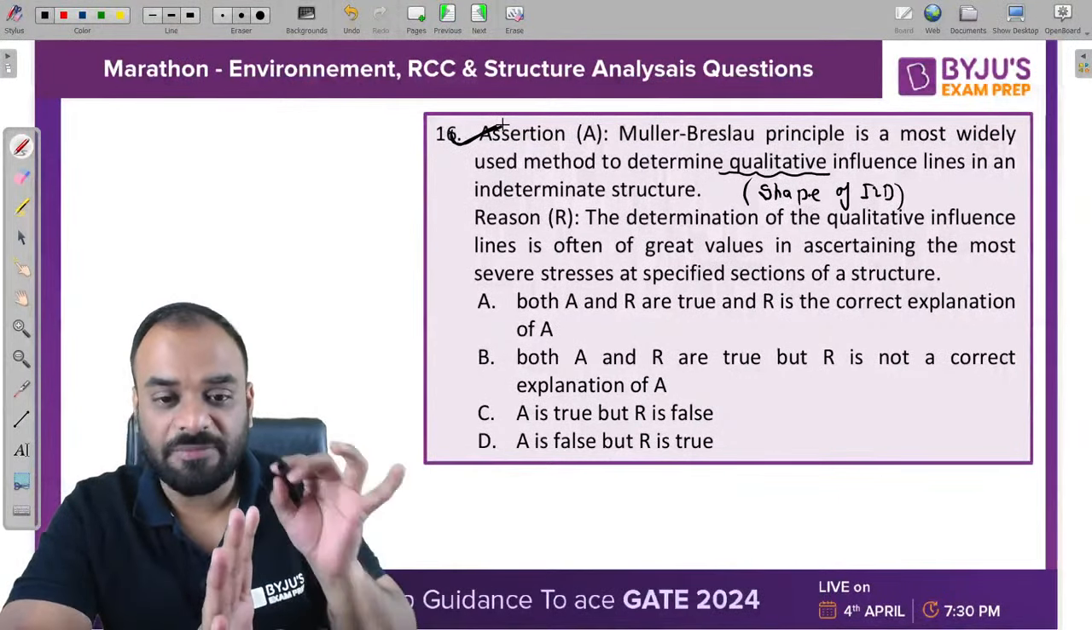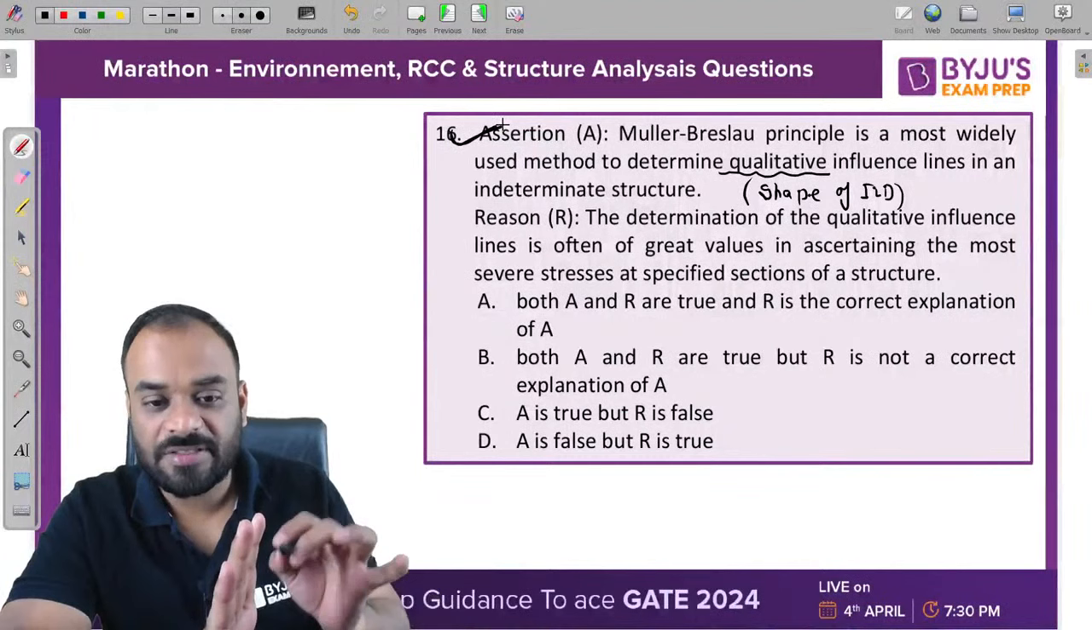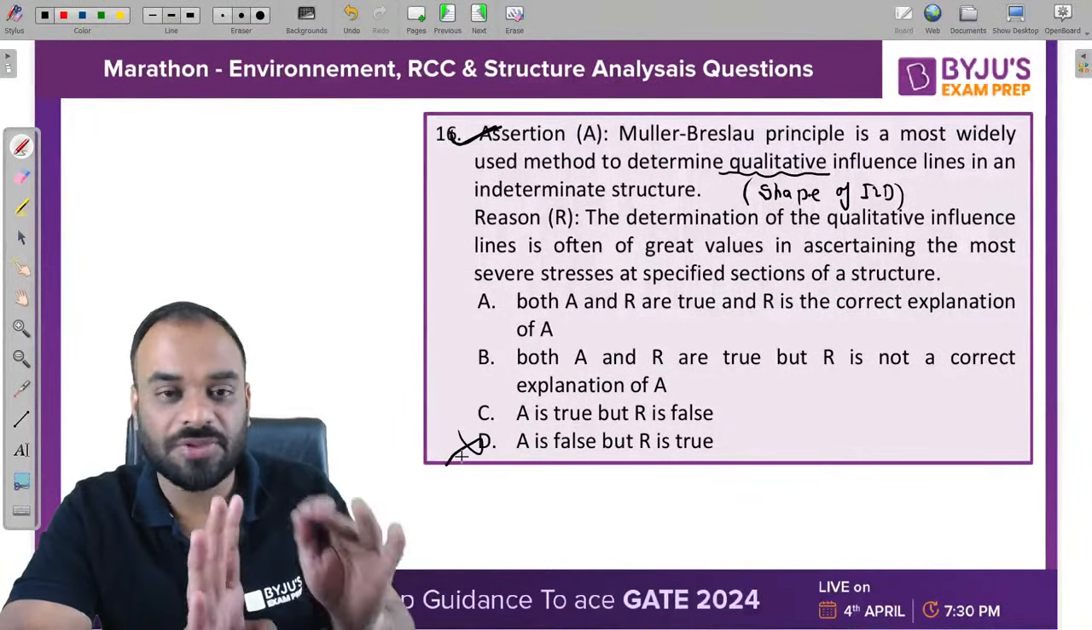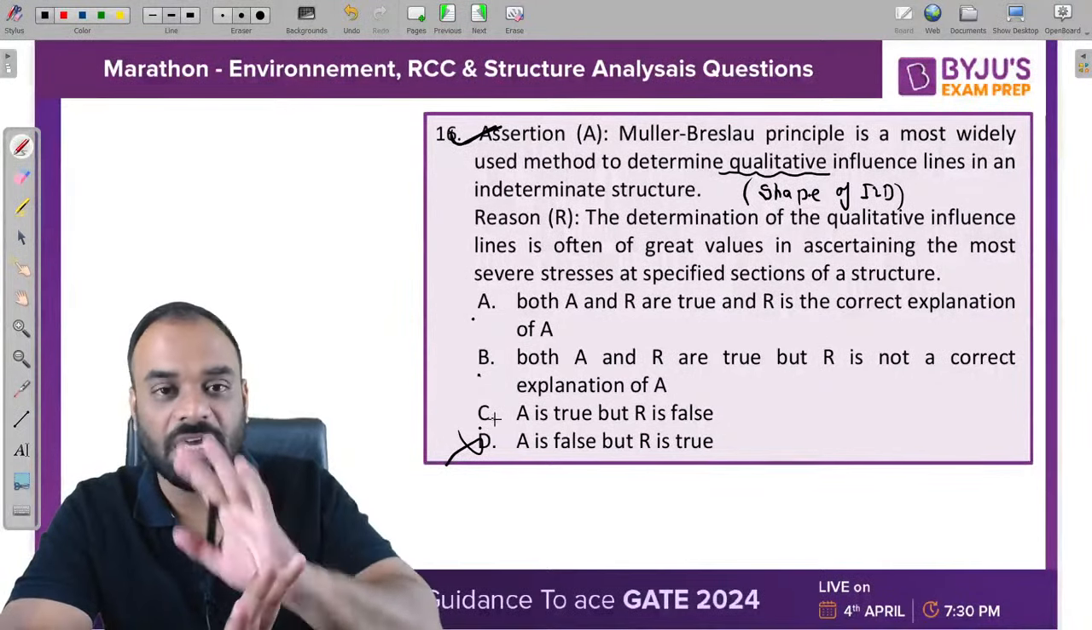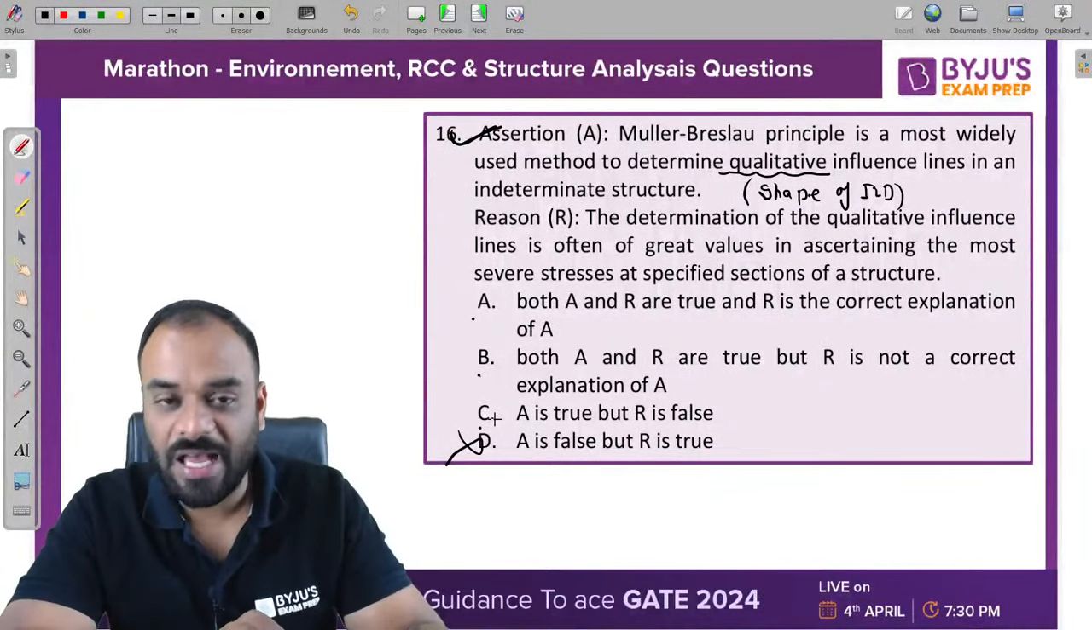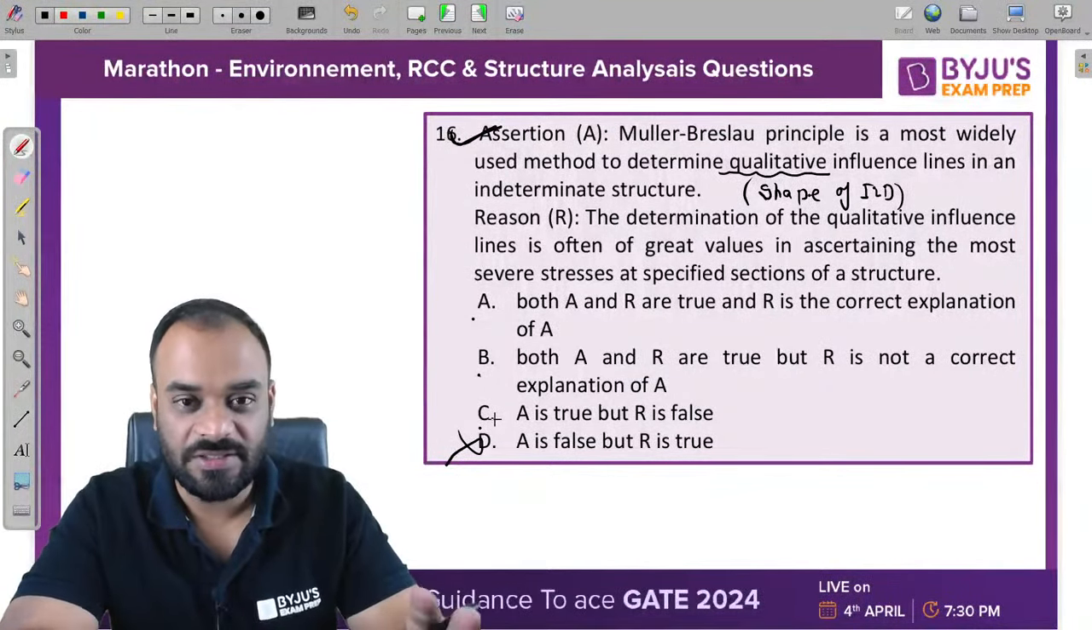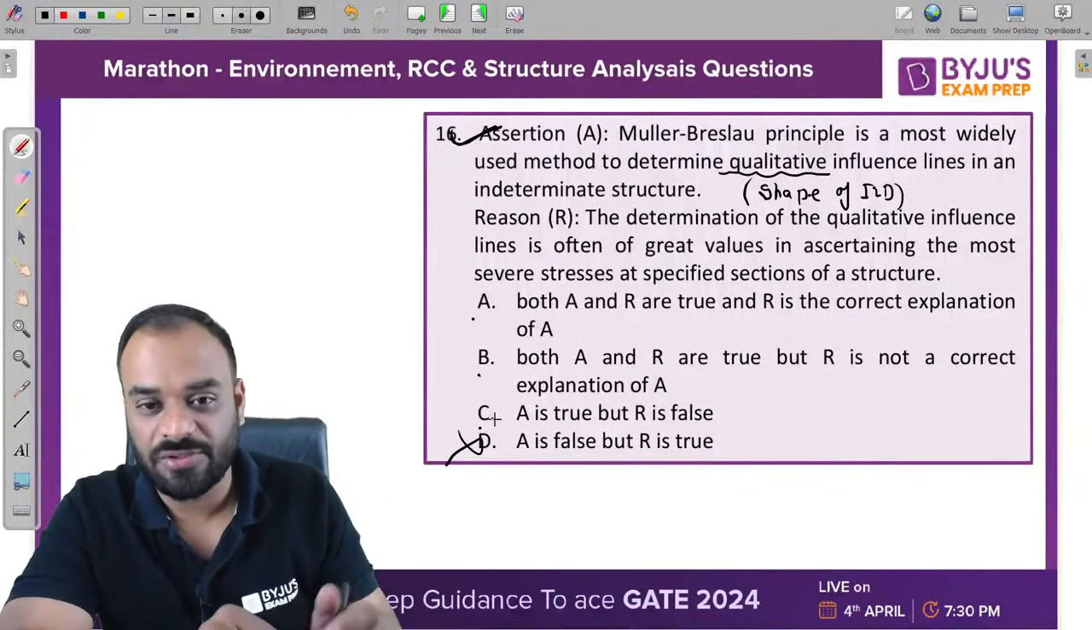Now if the first statement is correct, then we can eliminate option D easily, right? Now we have three options, A, B or C, that can be correct. So this is the approach by which you can solve assertion-reason questions easily. Kindly do it this way also.